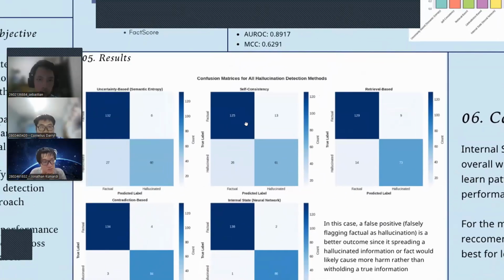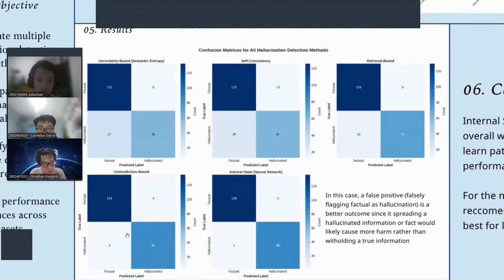Also, next is the confusion matrices. And as we can see, the one with the highest total numbers of false positives and false negatives belongs to self-consistency, while the least belongs to, as I mentioned before, internal state or neural network.